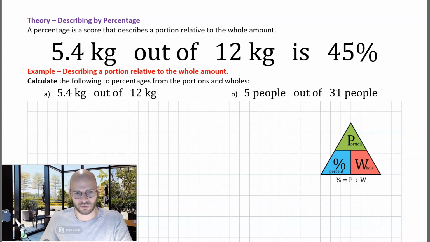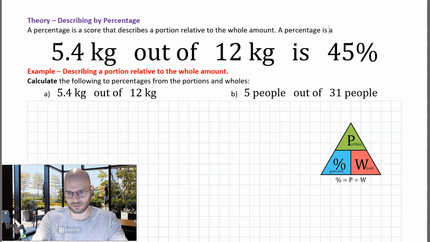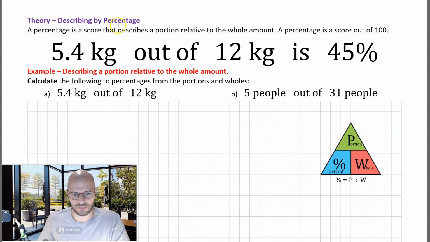In this lesson, we're going to have a look at how we can describe a portion of a whole amount as a percentage score. A percentage is a score that describes a portion relative to the whole amount. A percentage is out of 100. Consider 5.4 kilograms out of 12 kilograms is 45%. Another way of saying this is 5.4 kilograms is 45% of 12 kilograms.